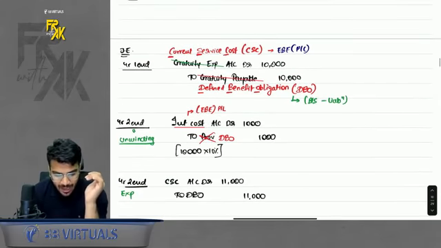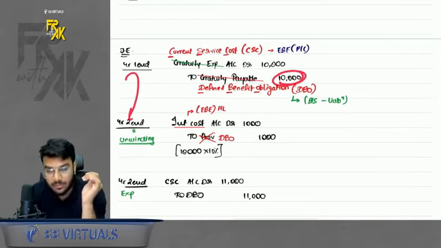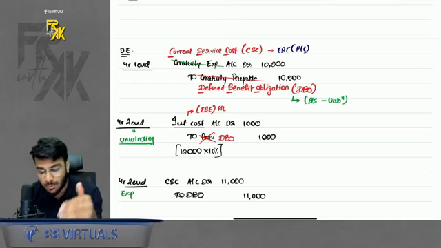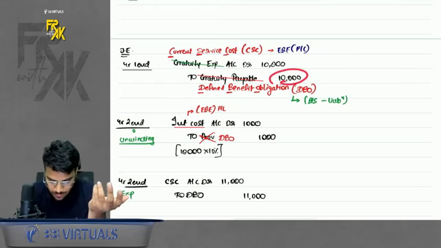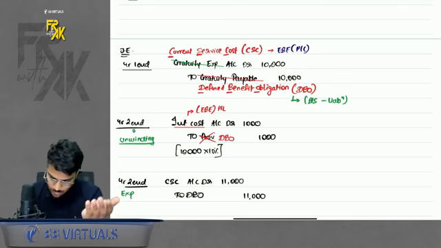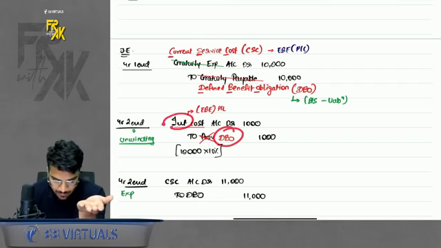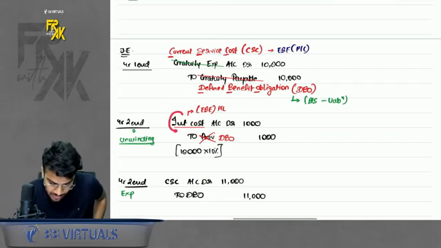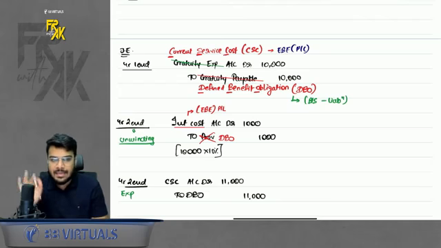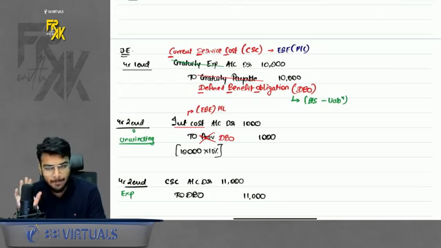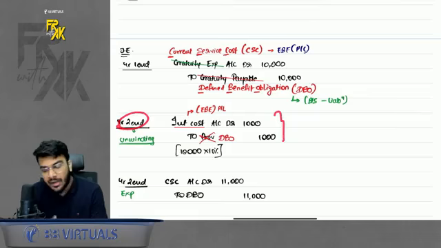Done. Then after 1 year, first unwind this amount. We now know we have to do unwinding because it was booked at present value. So unwind it: 10,000 into 10% unwinding. You will say interest cost to DBO, because the liability is increasing, and unwinding is known as interest. Normally interest gets transferred to finance cost, but in Ind AS 19, whatever interest is there on employee benefit expense, always transfer to employee benefit expense only. So in the second year we did unwinding.